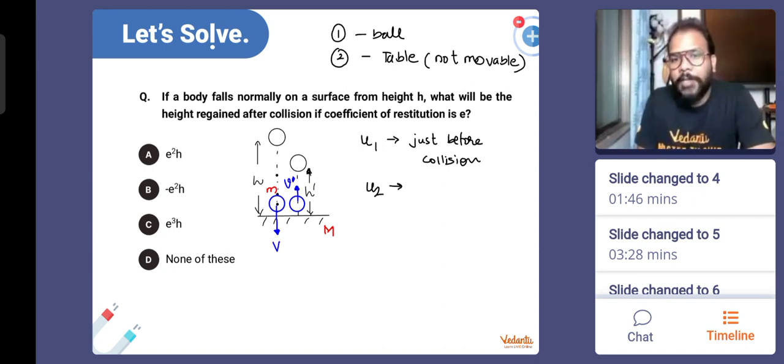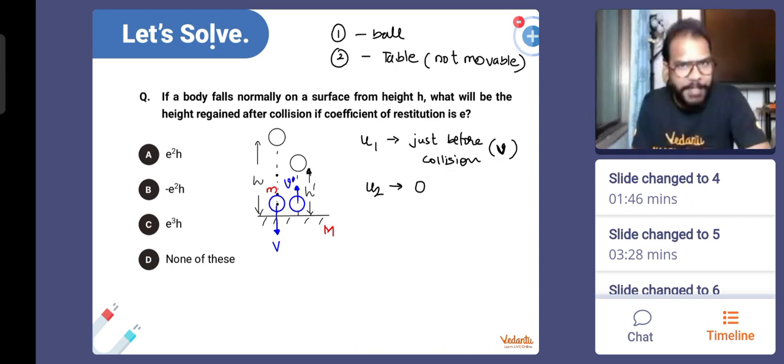U2, the speed of the table just before the ball collides with it, is 0. We will still be looking for this value, which we are calling v. U1 is basically v, the speed just before collision of what? Of the ball. What is u2? It is the speed of the table just before collision, which is basically 0, right guys?